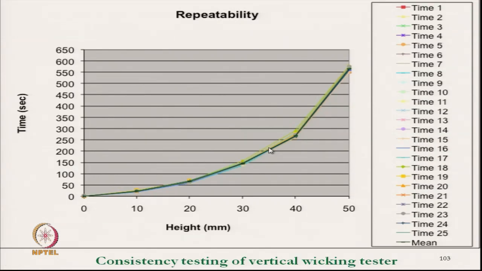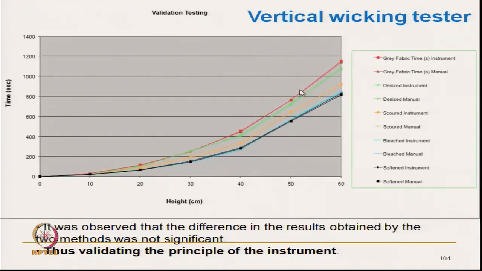So, this instrument has been validated for the repeatability and consistency of testing. At different times it has been repeated and it has been observed the instrument is giving a correct result, at different heights and times. The same sample has been tested repeatedly, so it gives repeatability, and different fabrics have also been made.